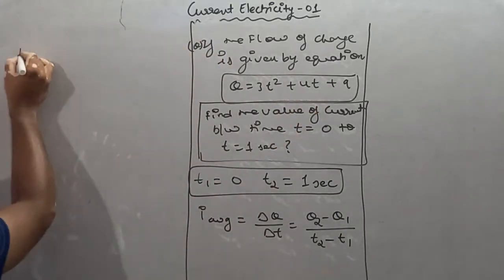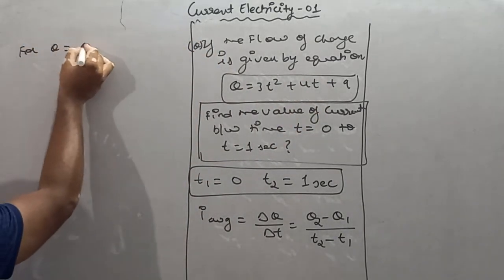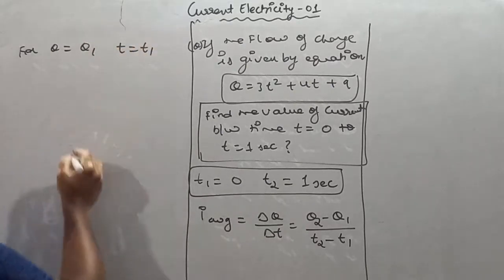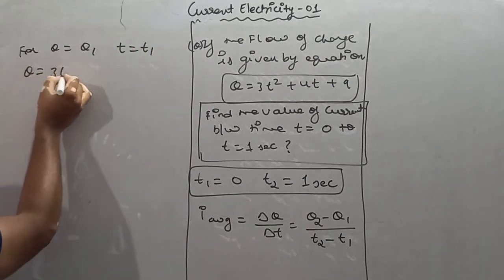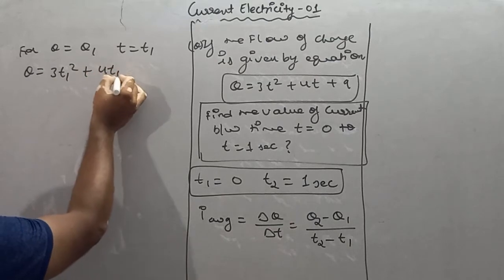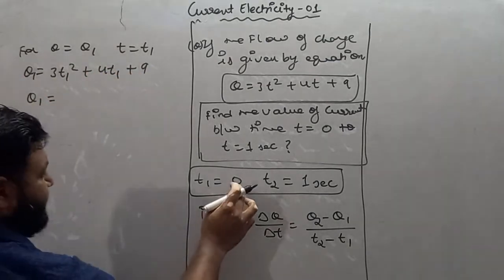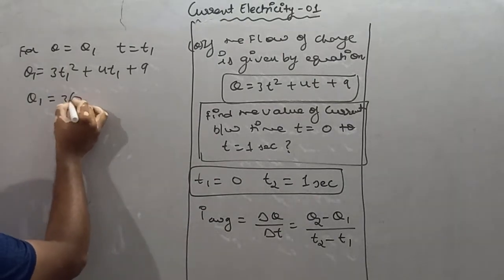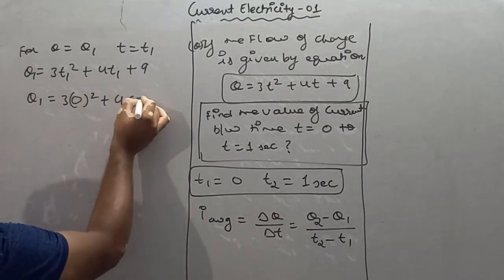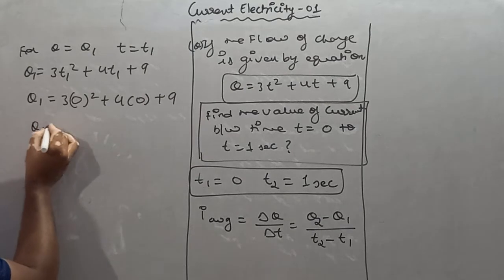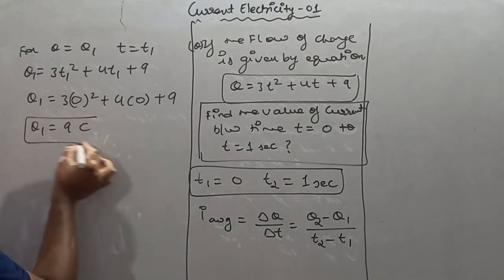So for q equals q1, t equals t1. So q is nothing but 3t1 square plus 4t1 plus 9. So q1 becomes equal to 3t1. t1 is 0, so 3 into 0 square plus 4 into 0 plus 9. It means q1 is equal to 9 coulomb.